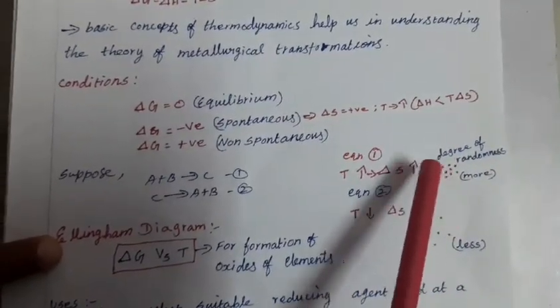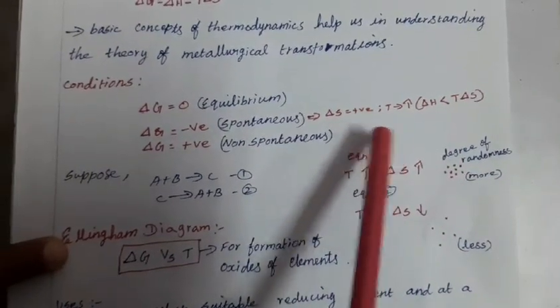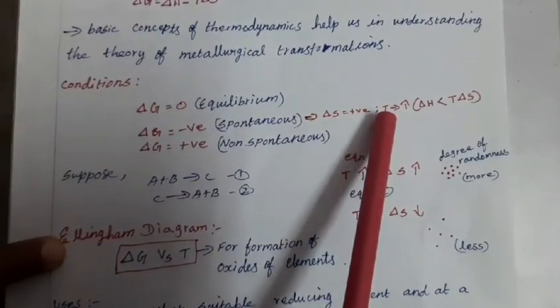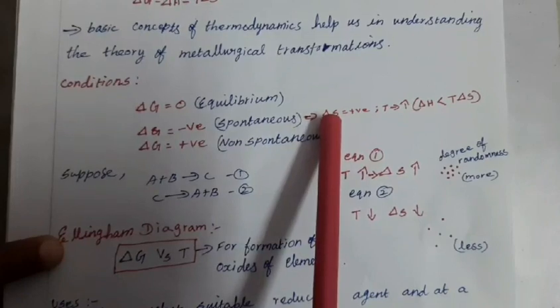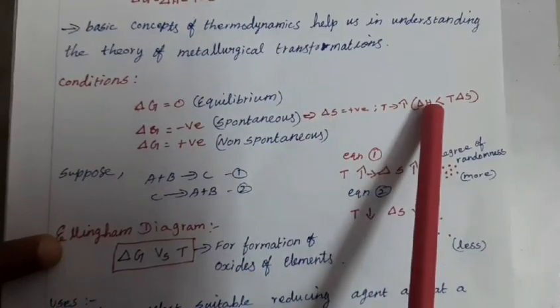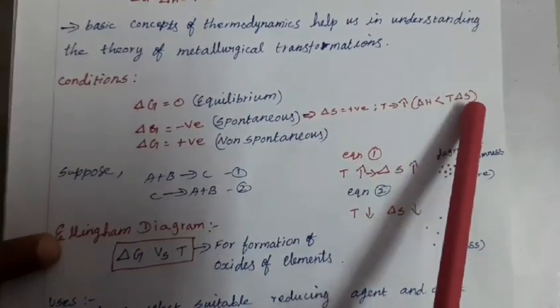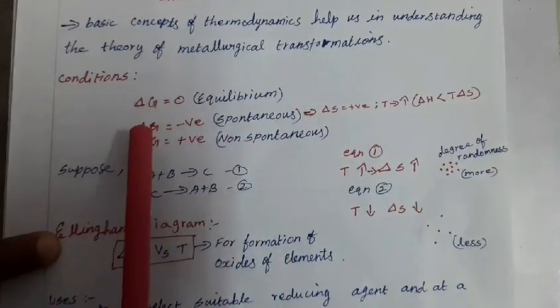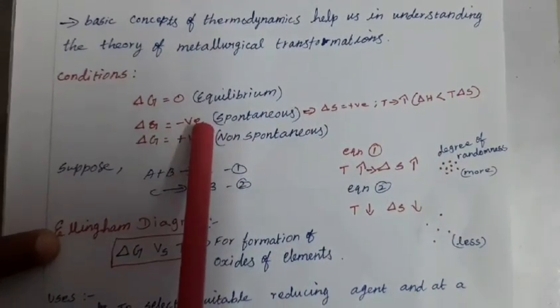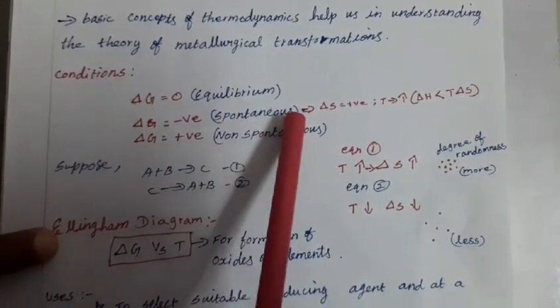In this case delta S is positive. As temperature increases, delta S is positive. The condition is delta H greater than T delta S. At that time delta G would be more negative when a process is spontaneous.